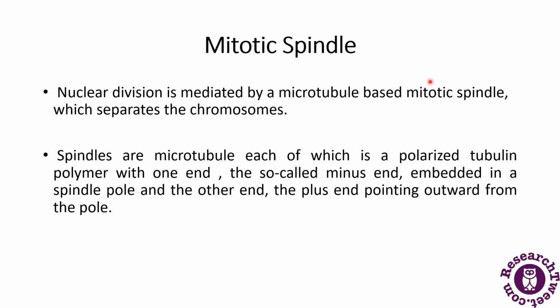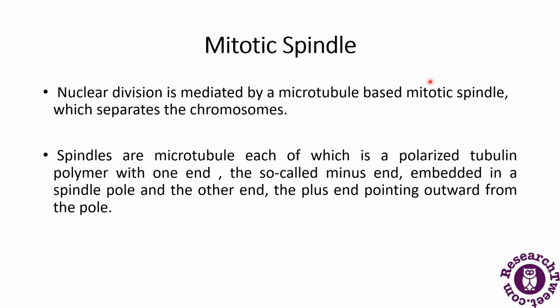So spindles are microtubules, each of which is a polarized tubulin polymer with one end, the so-called minus end, embedded in a single spindle pole, and the other end, the plus end, points outwards from the pole.